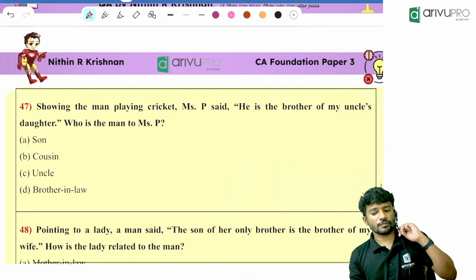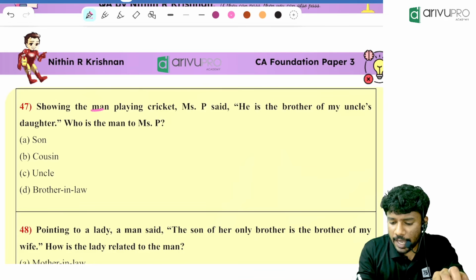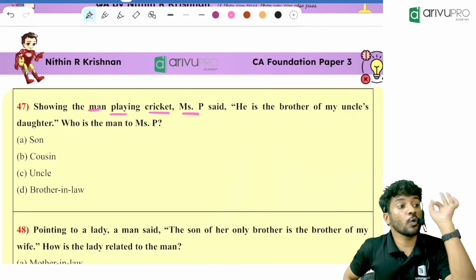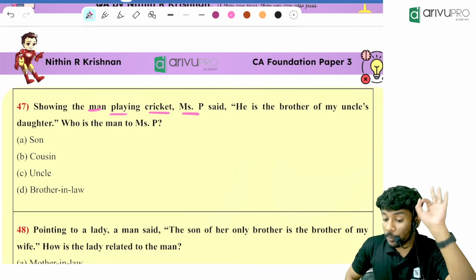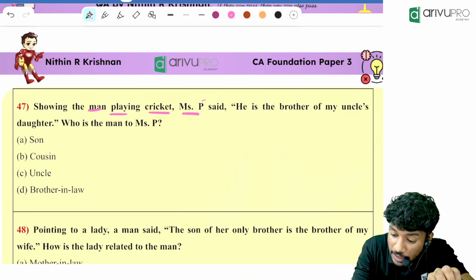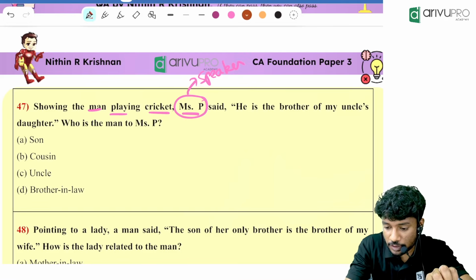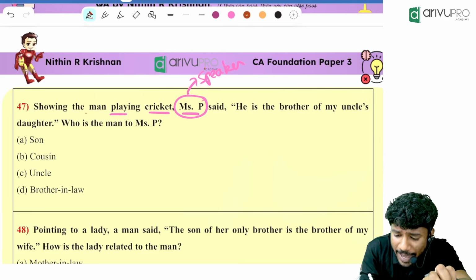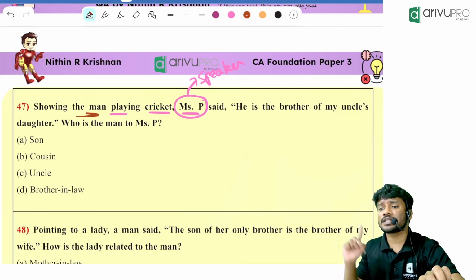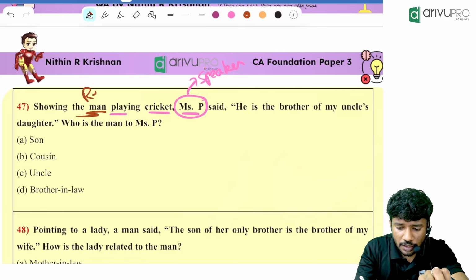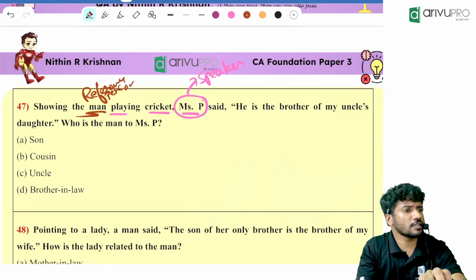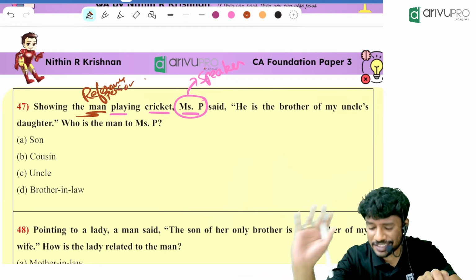Okay, look here. Showing the man playing cricket. Miss P said. Okay, so who is the speaker? You tell me. Miss P said means Miss P is our speaker. Okay, keep a note of it. Very, very important. Miss P is our speaker. Then, showing the man, that means who is the reference person? The man over here is the reference person. Is there any listener over here? There is no listener over here in this question. As of now, we will check.